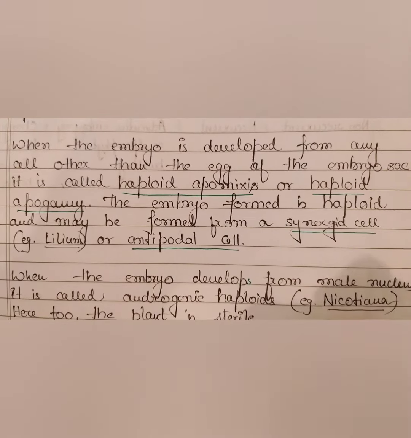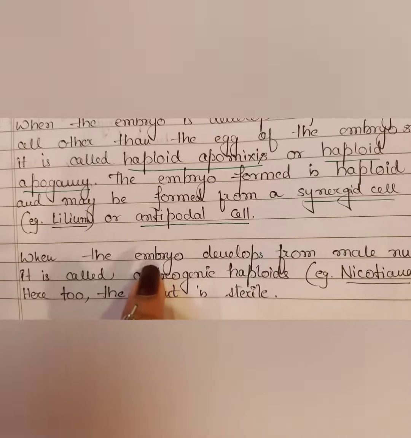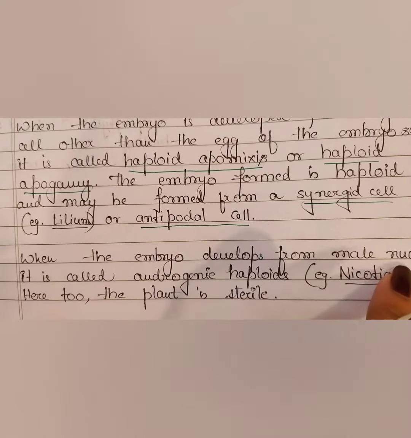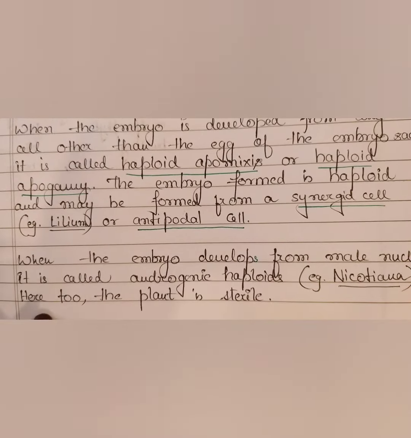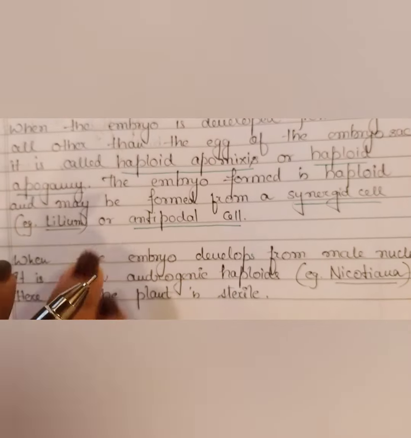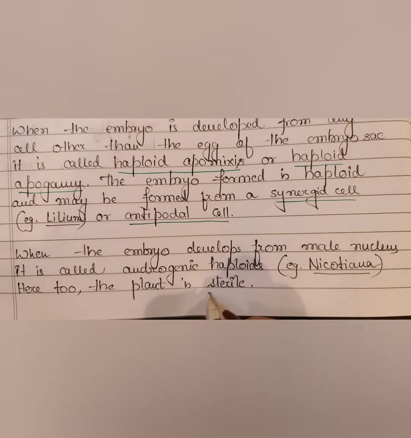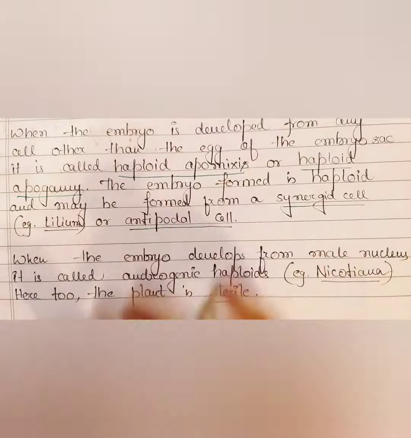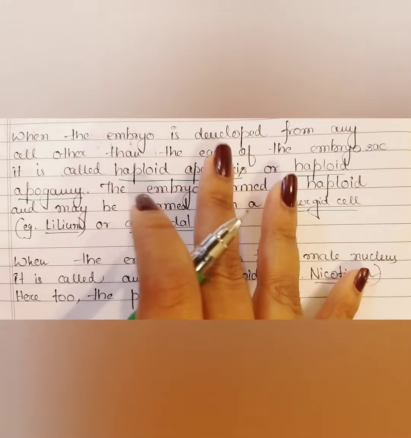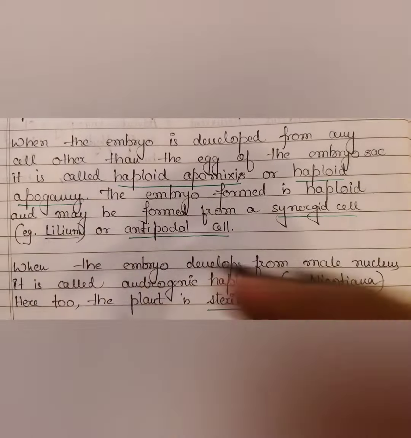It is found in Nicotiana. So what is androgenic haploid? When the embryo is developing from the male nucleus. Here too the plant is sterile. So in all cases you see the plant is sterile. That is why it is called non-recurrent. It cannot continue the generation. Okay.